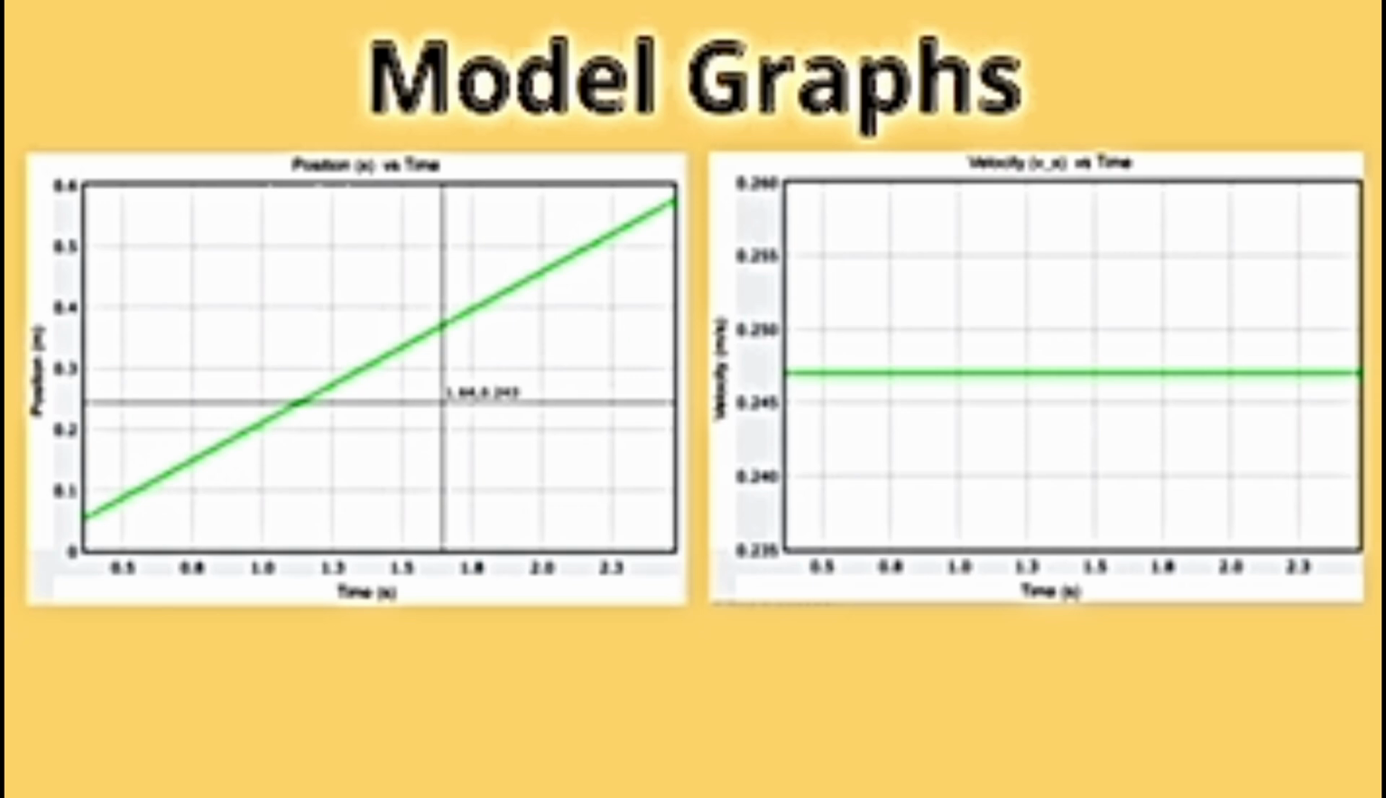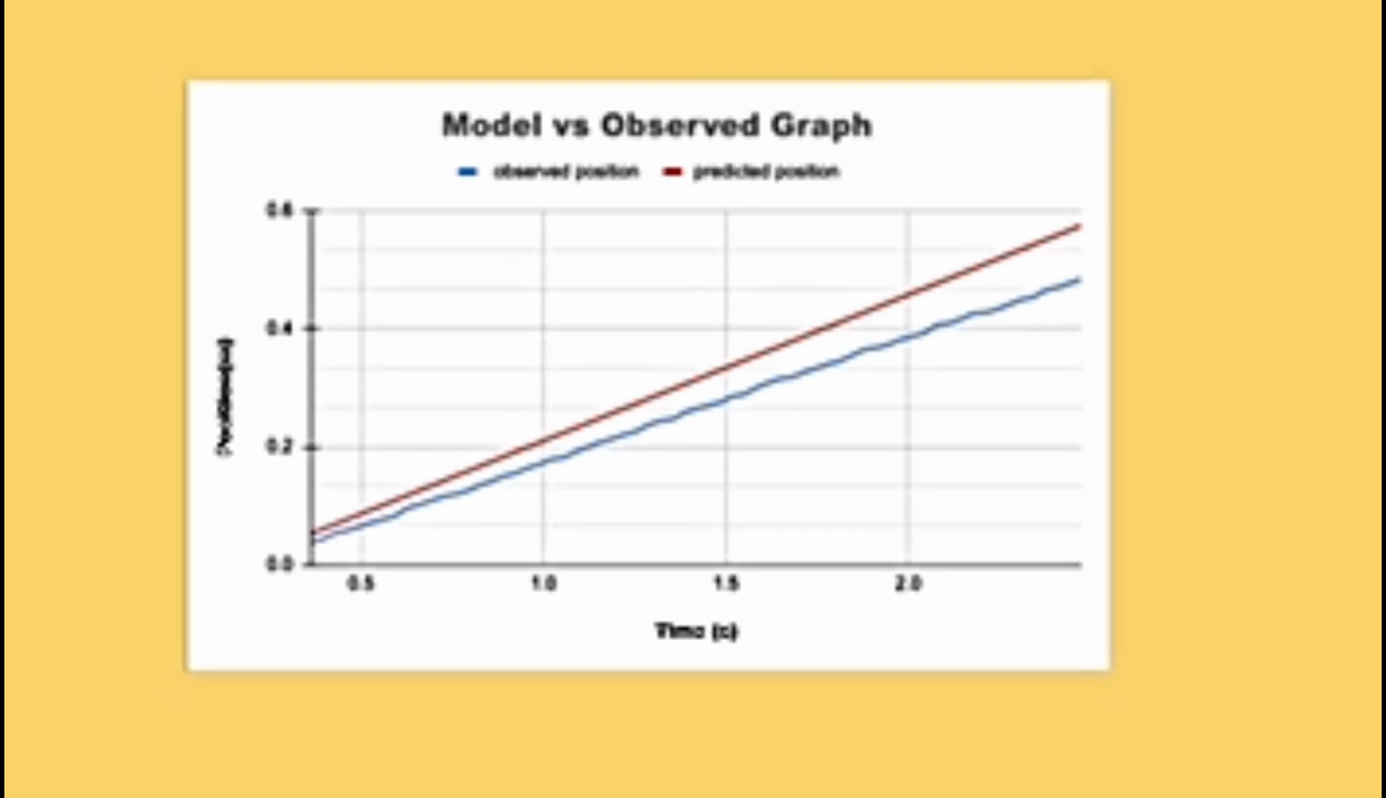I compared my model to my experimental data by plotting both position-time graphs together. The model graph is perfectly linear while the experimental position graph is nearly linear with slight deviations. The experimental results show minor variations likely due to small tracking inaccuracies or external disturbances.